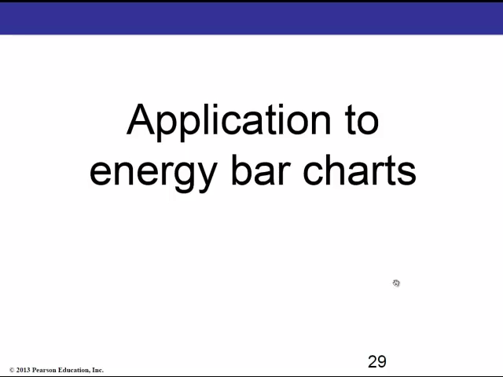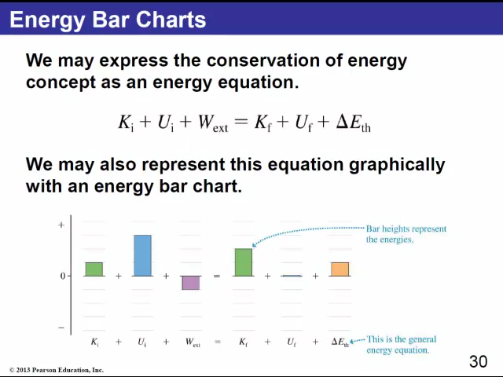Finally, let's look at the energy bar charts. So in the most general case, we'll be looking at the change in kinetic energy, potential energy, and possibly thermal energy with the application of some external force. And so we can also write down that energy equation that I mentioned before this way. So here we are counting together the initial energies, kinetic and potential.